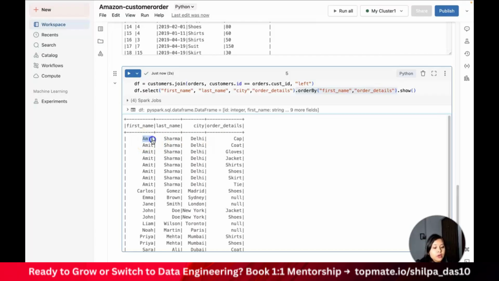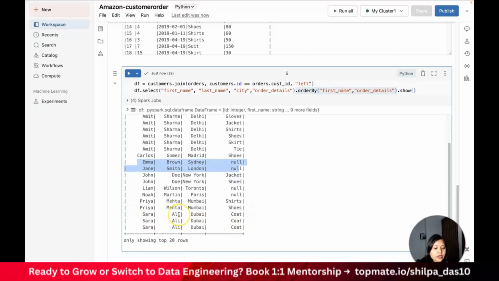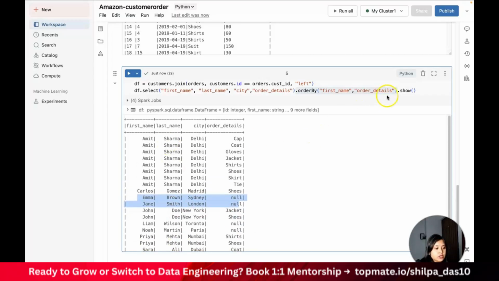So you see now Amit is in the first place with cap, coat, gloves, jacket, shirts and skirts and ties, right? Now let's figure out where Jane is. Jane is here, right? She doesn't have any order, so it's null. Emma is also there, right? So V is not showing up because it's just 20 here.